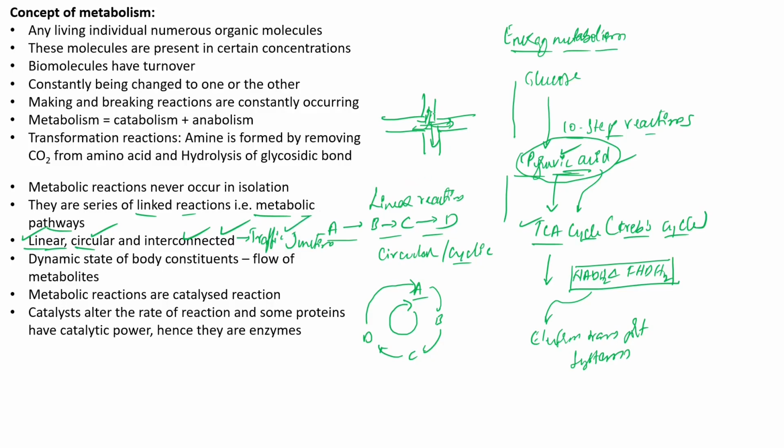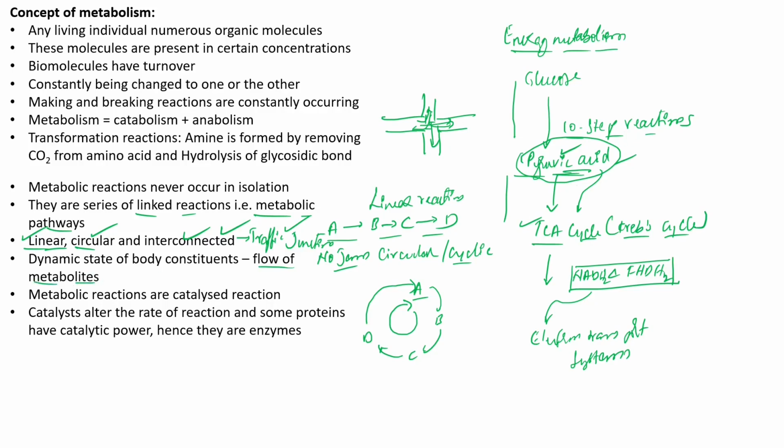Interestingly, there is no jam occurring inside these traffic junctions. None of the molecules gets stuck or stopped in between during these metabolic reactions. They are highly coordinated and work in a very beautiful fashion. This is what we call the flow of metabolites.